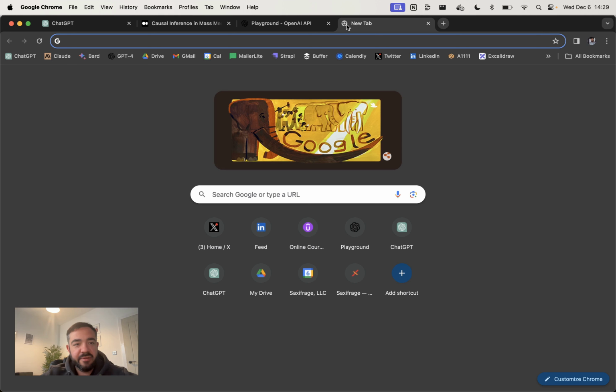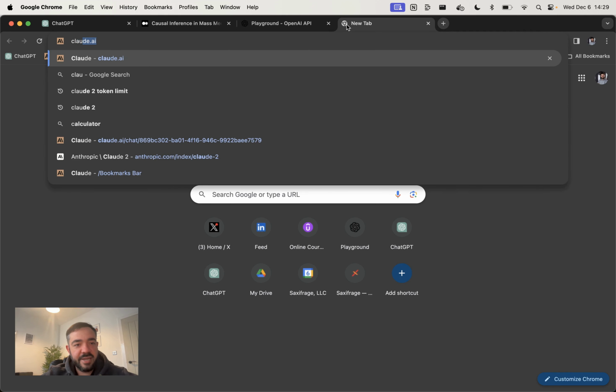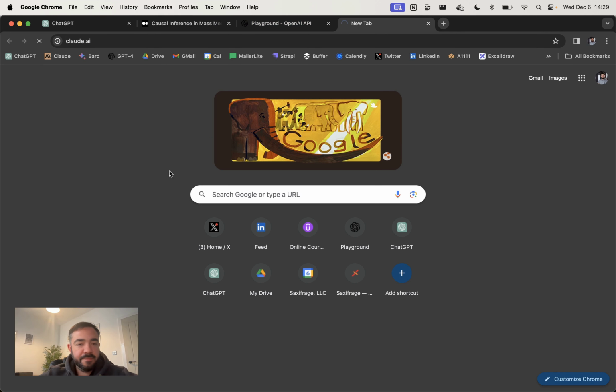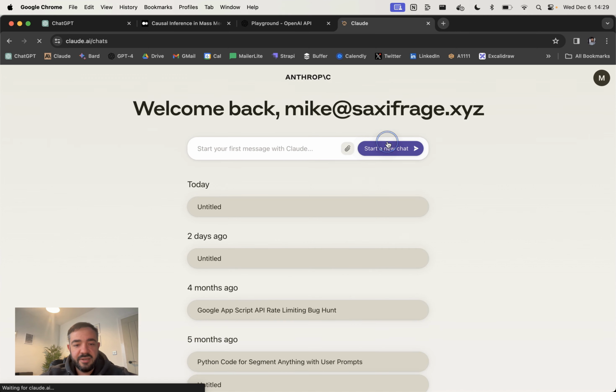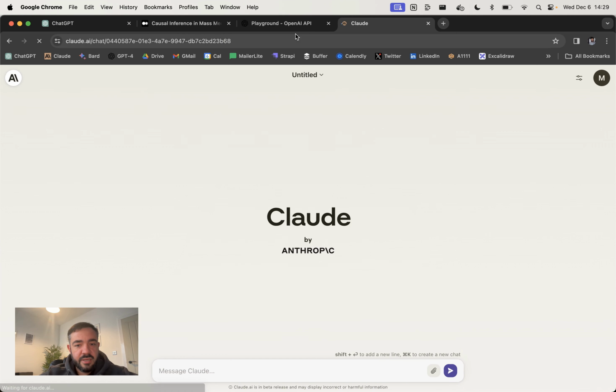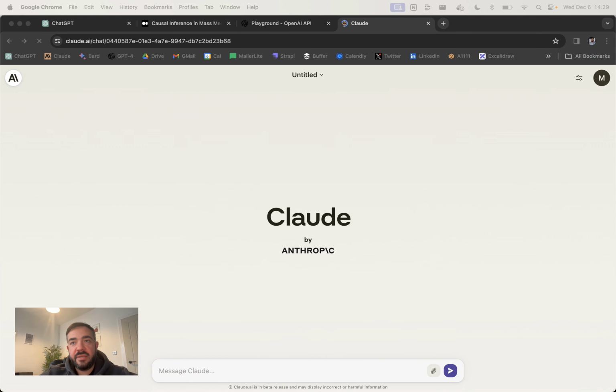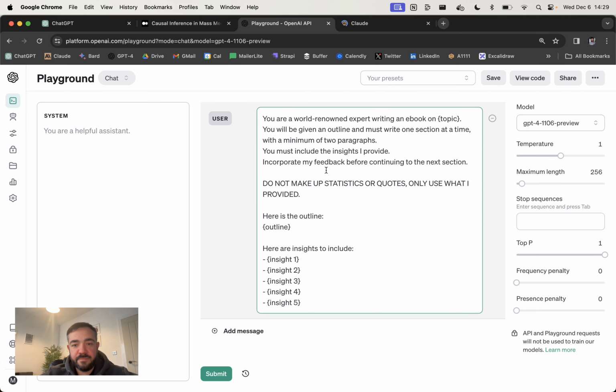The other option, if you don't want to sign up for a developer account, is to go to Claude, and Claude has a 100,000 token limit. It's a competitor to ChatGPT. So I'm just going to create a new chat, and just going to copy and paste this in here. So I'm going to try this one.